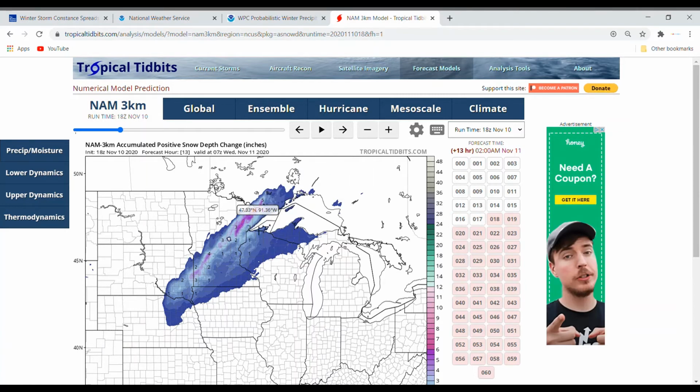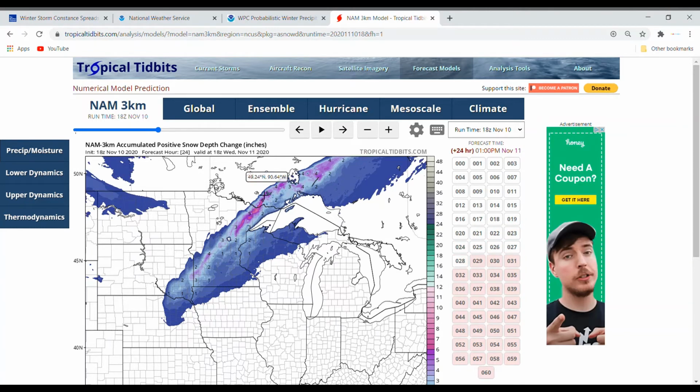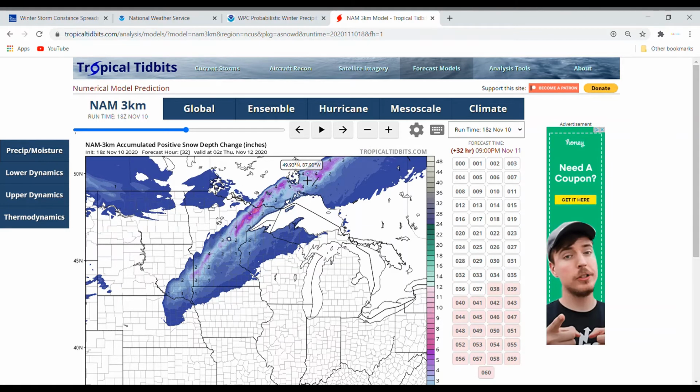Then that band sets up, and you start to see those 6-inch amounts coming in very northeastern Minnesota. Then as this moves into Canada, you start to get more consistent 4-5-inch amounts.